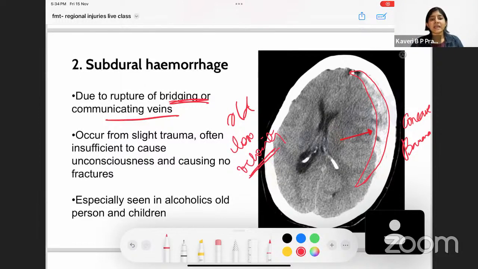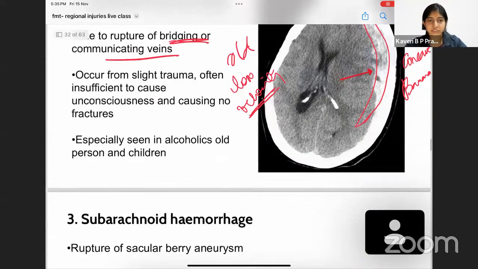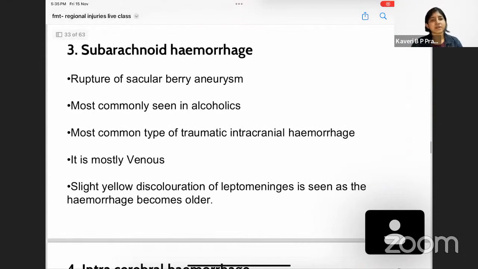It is usually seen in alcoholics, children and people of old age, because these people are not very aware. Alcoholics don't have full consciousness, they tend to slip and fall. They don't fall from height and all that. Usually somewhere on the roadside, in the gutter, they fall. So these are the low velocity injuries which cause damage to the communicating veins and cause subdural hemorrhage.